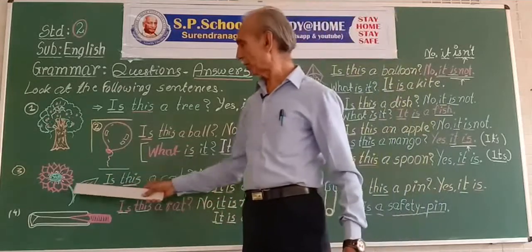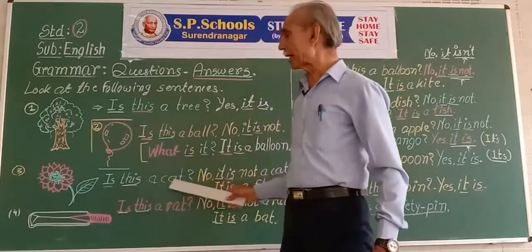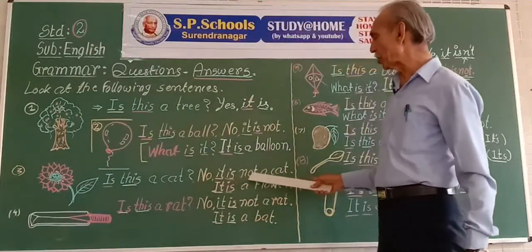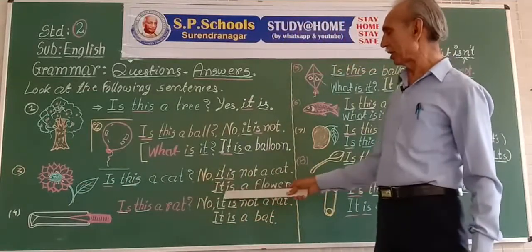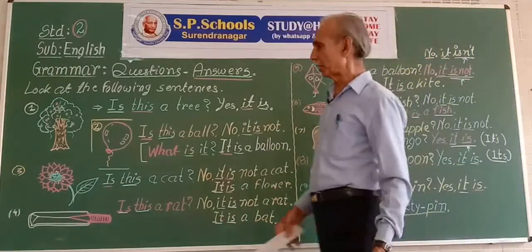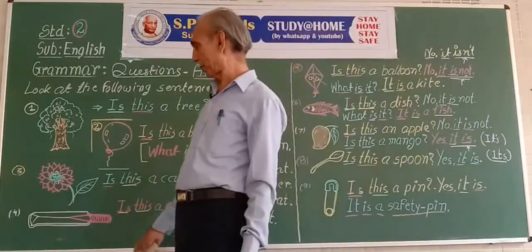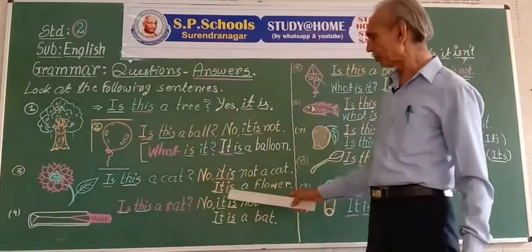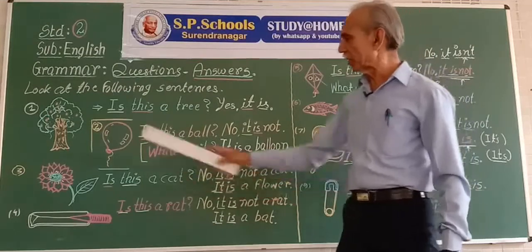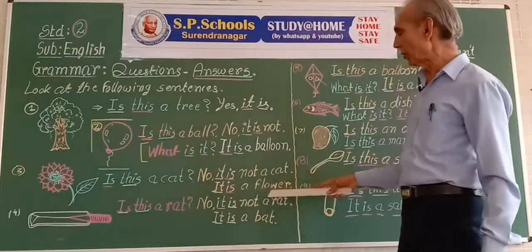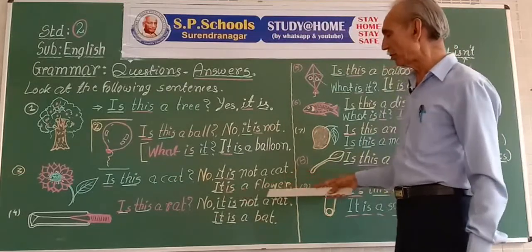Next question. Is this a cat? No, it is not a cat. It is a flower. Is this? It is, or this is? This is a flower or it is a flower.